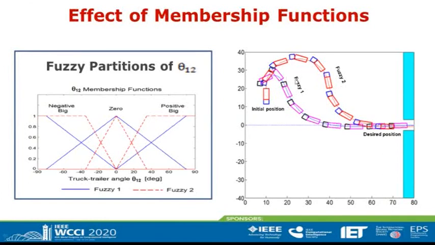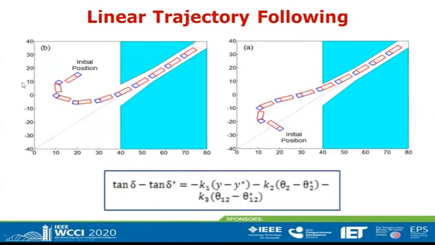We can see that for fuzzy control 1, the mobile robot achieves the final desired position faster than fuzzy control 2. But also for fuzzy control 1, the values of angle theta 1,2 are higher than for fuzzy control 2. But in both cases, jackknife positions are avoided. We have applied the linear fuzzy control also for the mobile robot to follow desired trajectories. In this case, we have a linear trajectory, and we can see that the mobile robot follows this trajectory with high accuracy, starting from different initial positions.